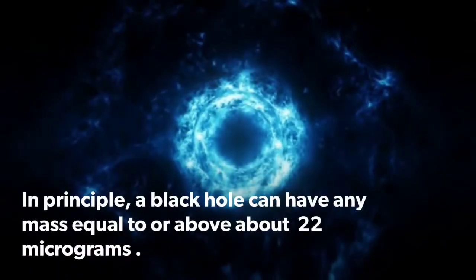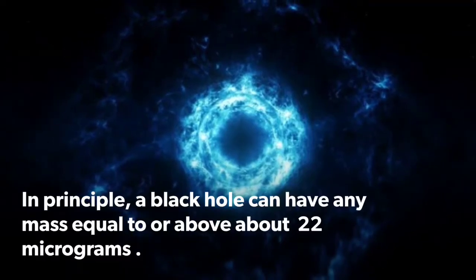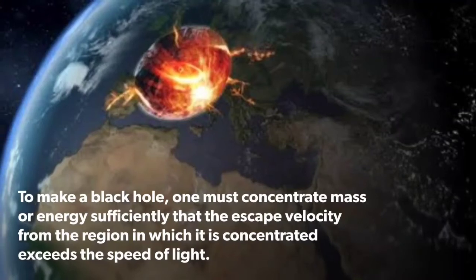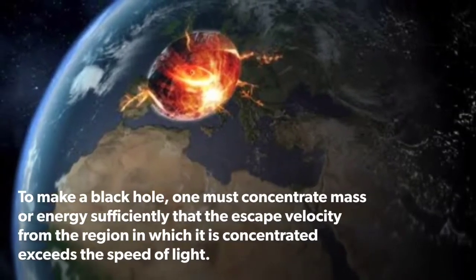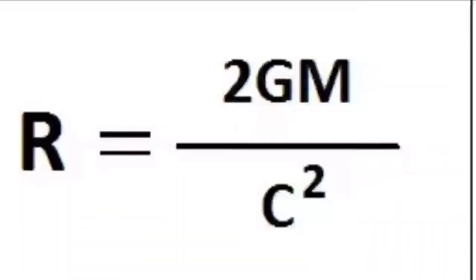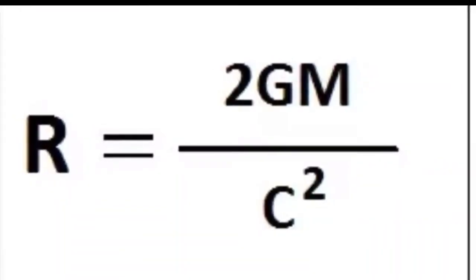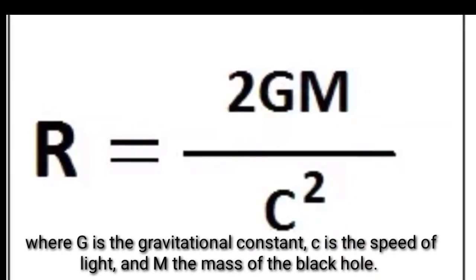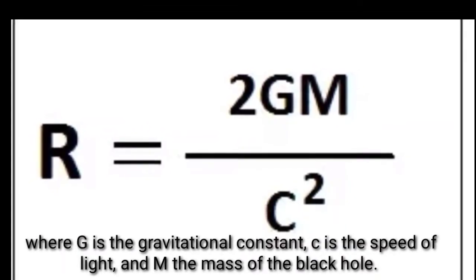In principle, a black hole can have any mass equal to or above about 22 micrograms. To make a black hole, one must concentrate mass or energy sufficiently that the escape velocity from the region in which it is concentrated exceeds the speed of light. This condition gives the Schwarzschild radius, r = 2GM/c², where G is the gravitational constant, c is the speed of light, and M the mass of the black hole.